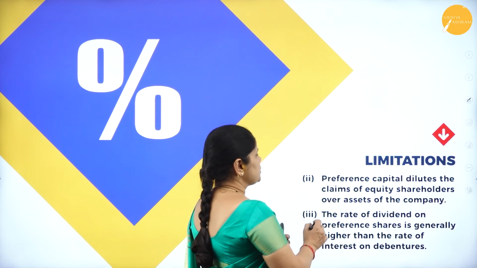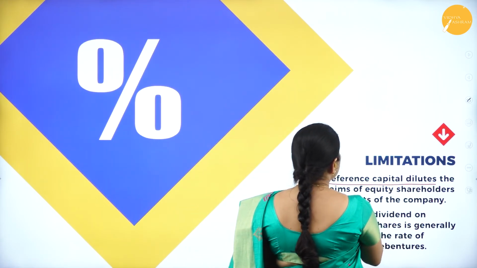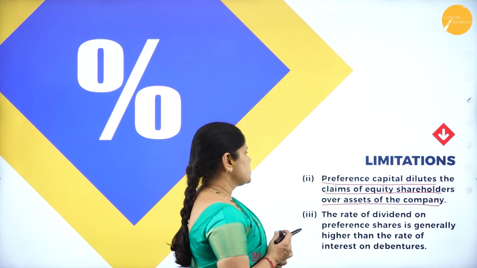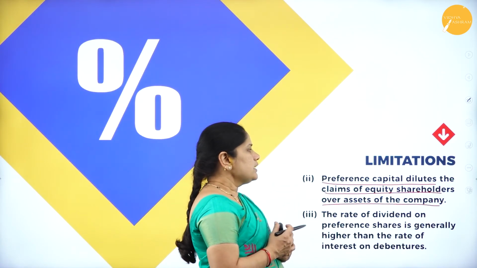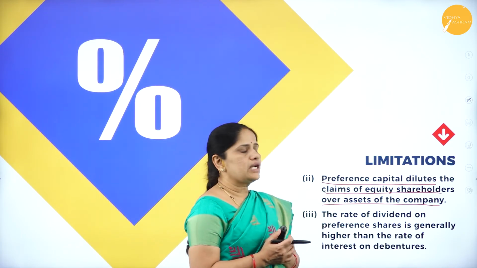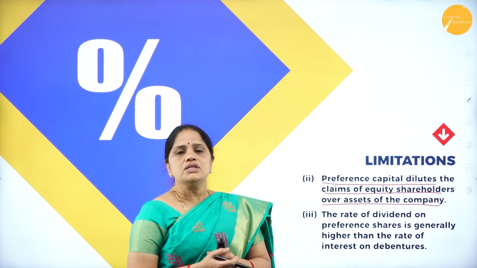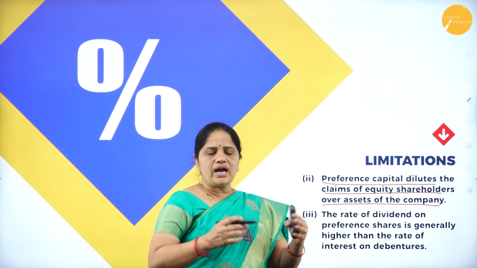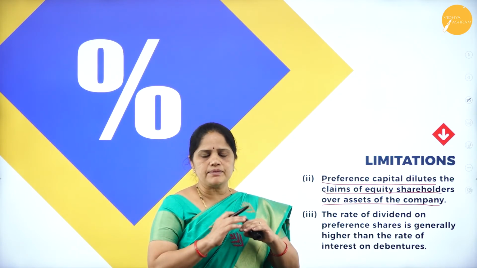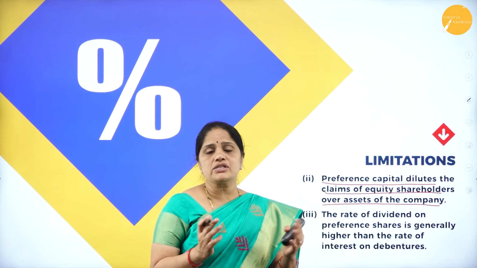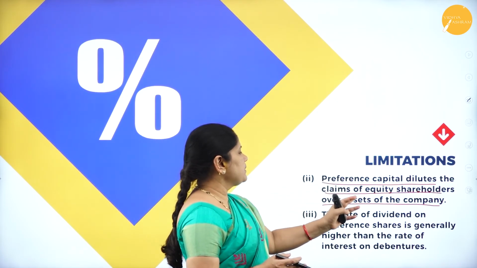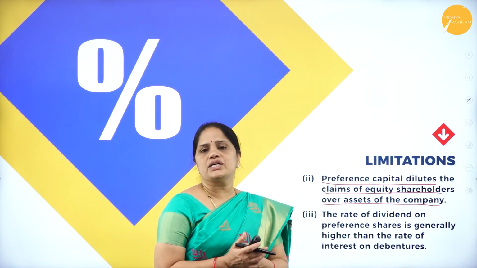Then the next limitation is, preference capital dilutes the claims of equity shareholders over the assets of the company. It means that whenever you have an equity share capital, you will be having a sizable portion of the fixed assets of the company through this equity capital, whereas preference capital dilutes the claims of the equity shareholders.